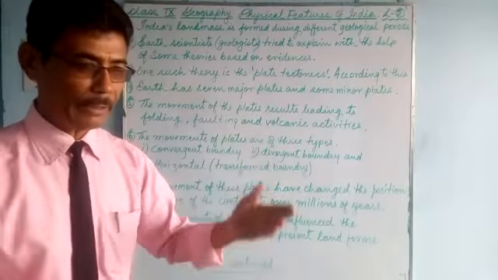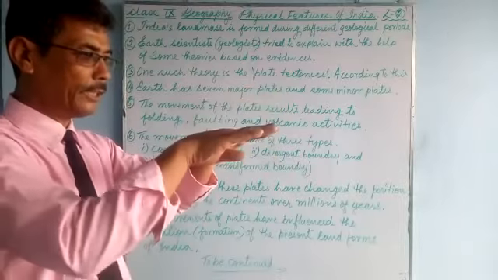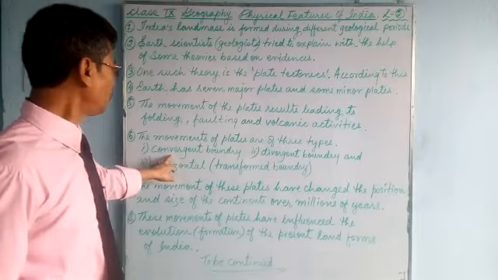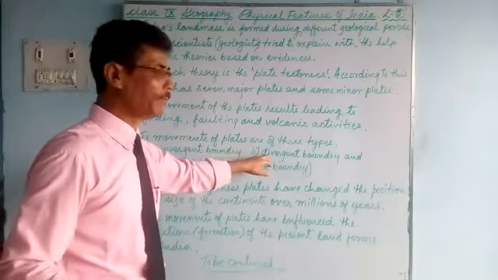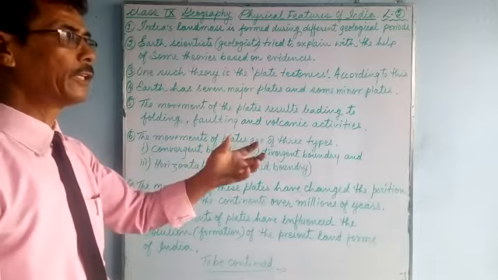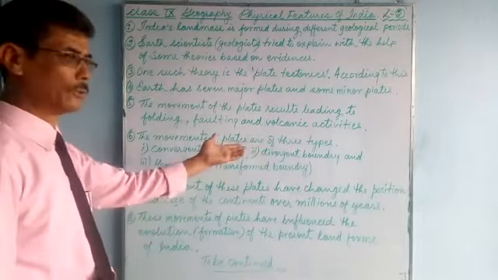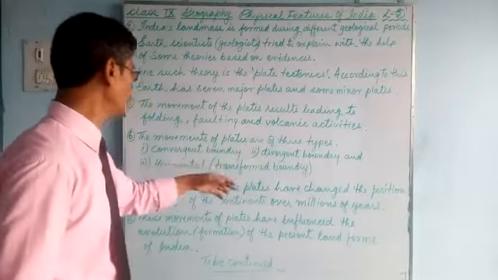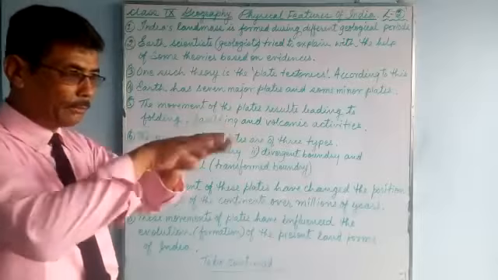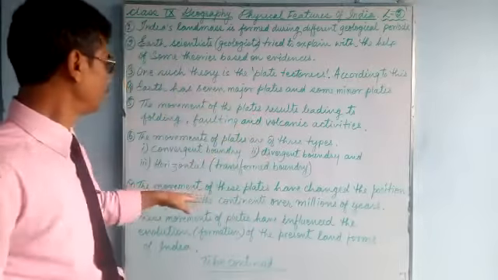Converging. When the plates come together, it becomes converging. So, converging and diverging. These words you have seen in your maps: converging rays, divergent rays. You have heard this word, you have seen this word. Convergent boundary: they converge, they come in contact with each other. And divergent: they move away.